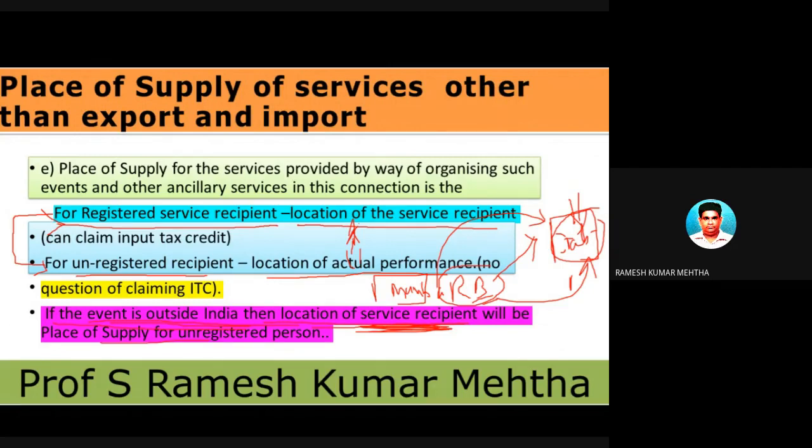So if the event is outside India, then the location of the service recipient will be the place of supply for an unregistered person. See, Ranbir Singh is naturally not registered, is not doing business. So in this case, location of the service recipient will be the place of supply for the unregistered person.